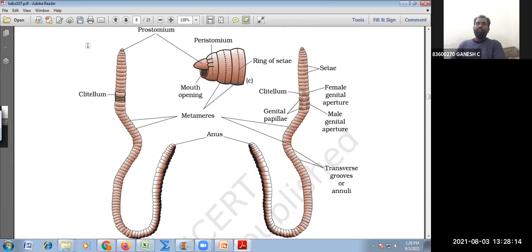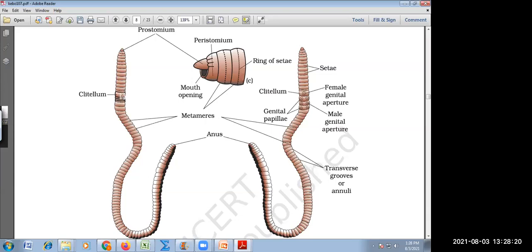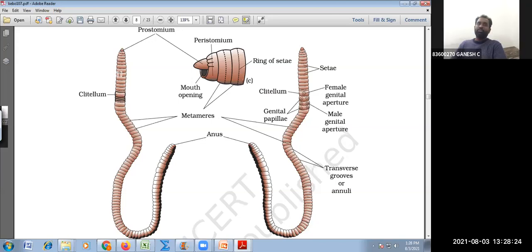Okay, and we learned that the clitellum is present. From which segment to which segment? 14 to 16. The region before the clitellum is called preclitellar, this is clitellar, and the region after it is called postclitellar. You can see they are segmented, forming little ring-like structures. We call them annelids.